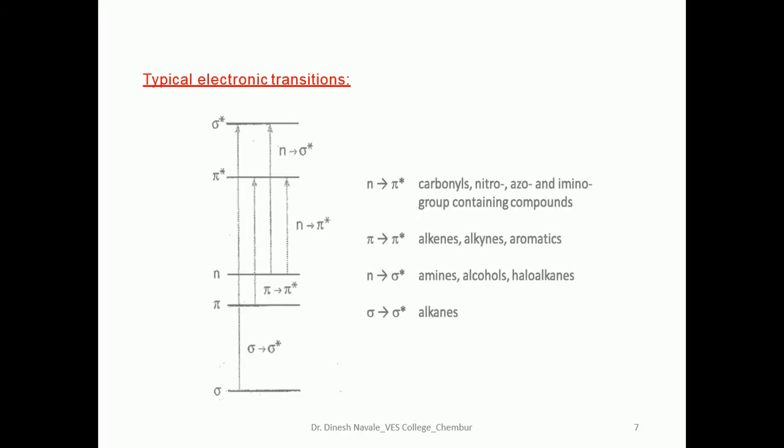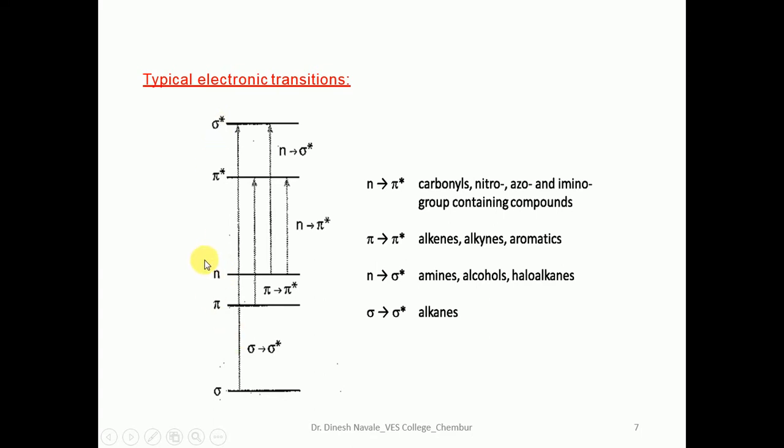So what are the different types of electronic transitions we are going to come across in photochemistry? If we look at this diagram, in many molecules there is a presence of sigma electrons, pi electrons, or n electrons, that is, non-bonded electrons. All the molecules which contain different types of electrons will always undergo different types of electronic transitions. That means sigma, pi, n, pi star and sigma star.